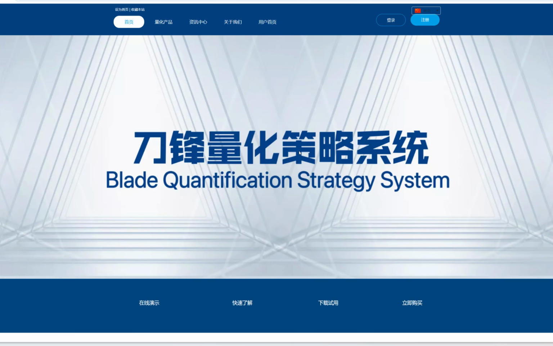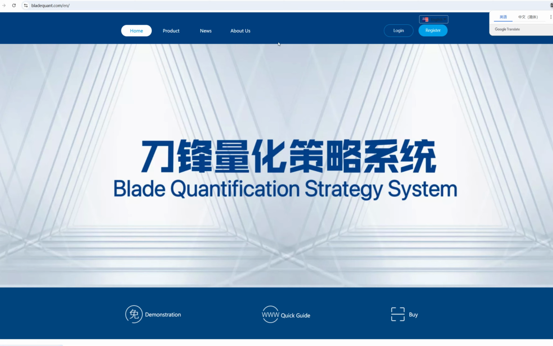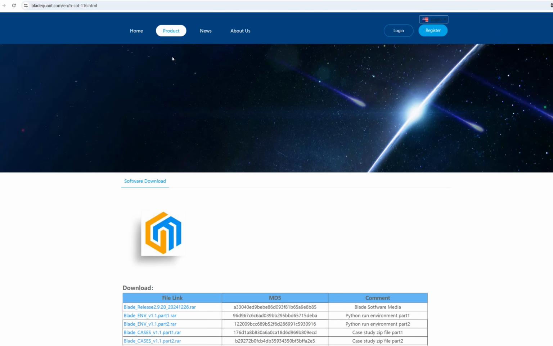First, go to the website www.bladecoin.com and set the language to English. Then we navigate to the Product Download page.